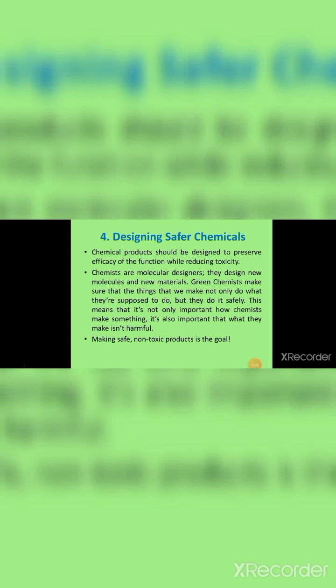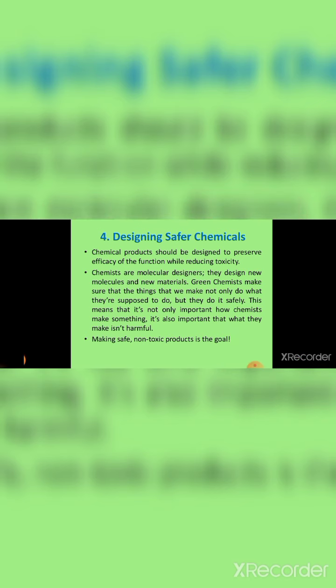Fourth one is designing safer chemicals. Chemical products should be designed to preserve the efficiency of the function while reducing toxicity. Chemists are molecular designers, and they design new molecules and new materials.